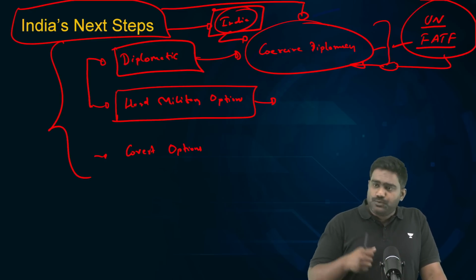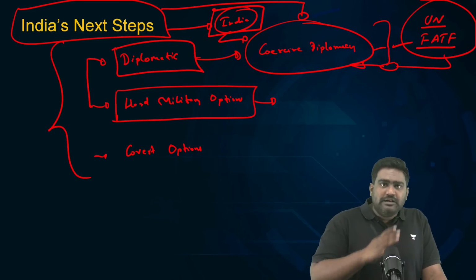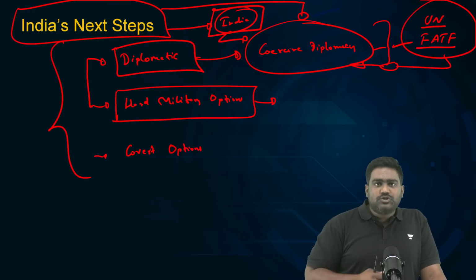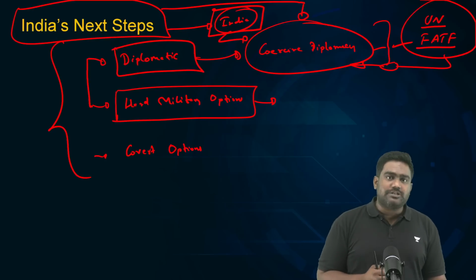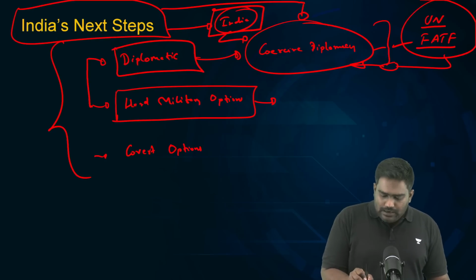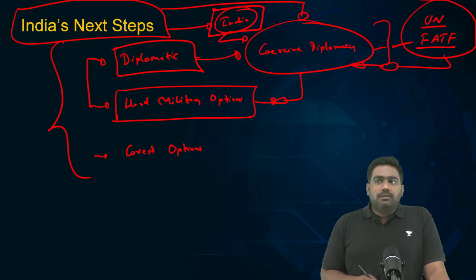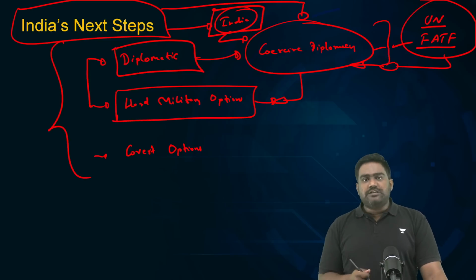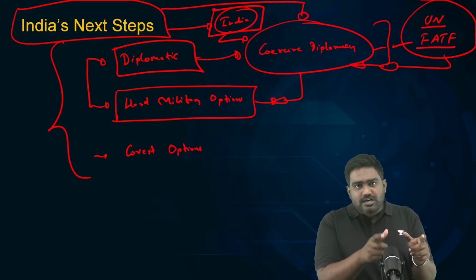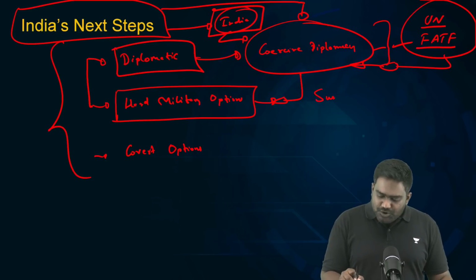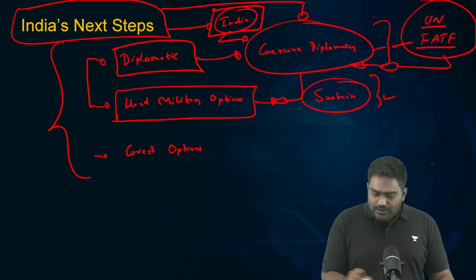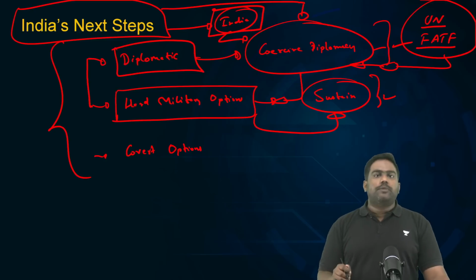We have condemned the attacks. We have raised our voice and tried to bring international pressure. What we saw after 26/11 attacks. But even that has not worked completely. It has not put a stop to Pakistan-sponsored terrorism. We have tried the hard military option once, but these one-off strikes are not sufficient. They're not enough. They're not deterring Pakistan. So there is a need to re-establish that deterrence, to break the links between the state and non-state actors, to impose a cost on Pakistan. So that is why I'm saying we should sustain the military action. It can't just be a one-off operation.